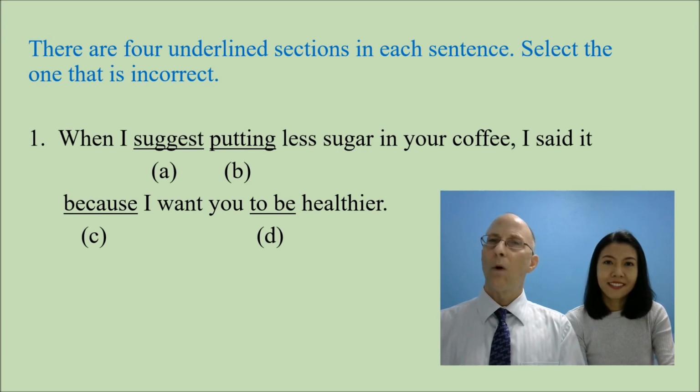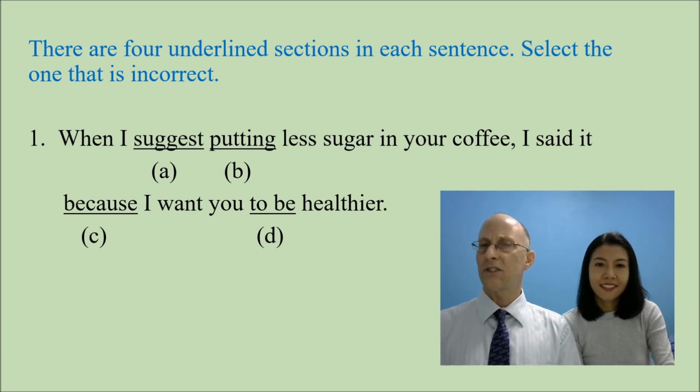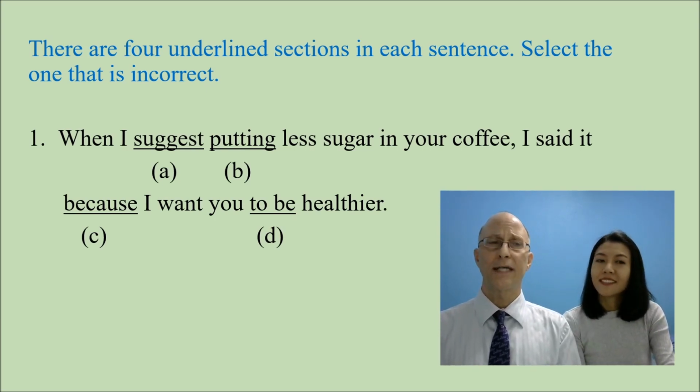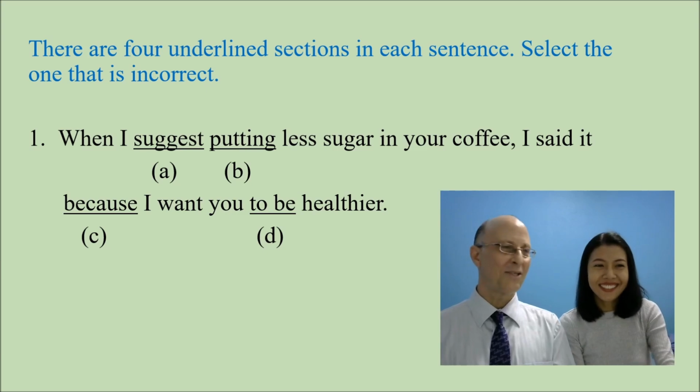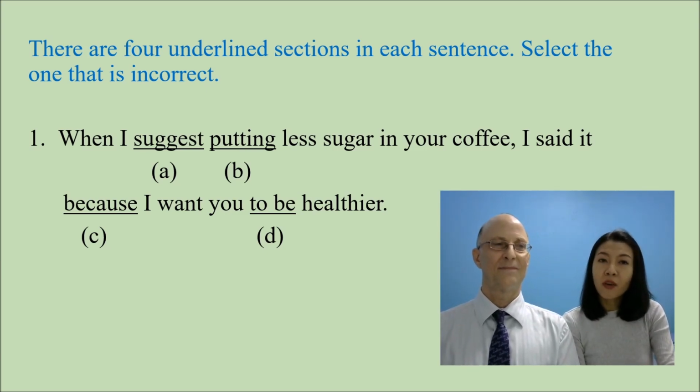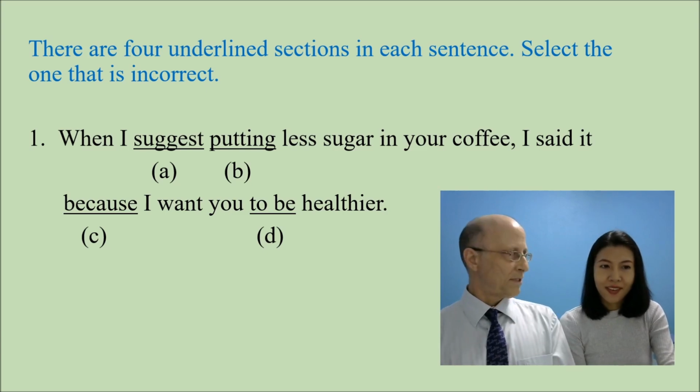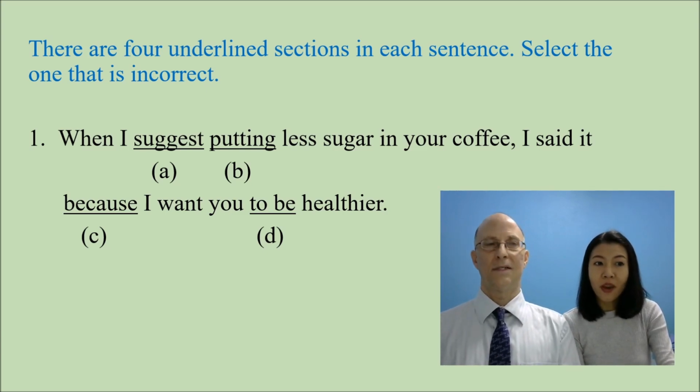Number 1, when I suggest putting less sugar in your coffee, I said it because I want you to be healthier. Yudee, is there anything that you noticed from this sentence that can help you out? Yeah, there are 2 keywords for me. Okay, what's the first one? The first one is when. Excellent. Yeah, when is a subordinating conjunction here.